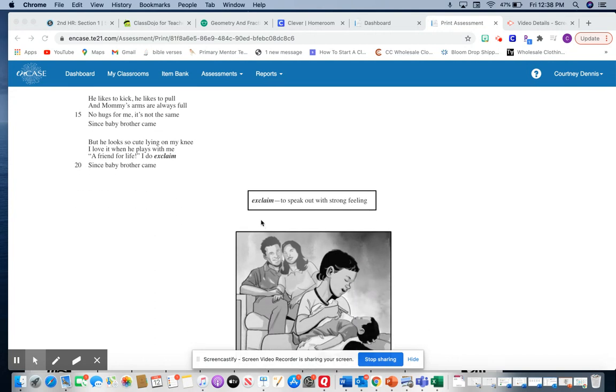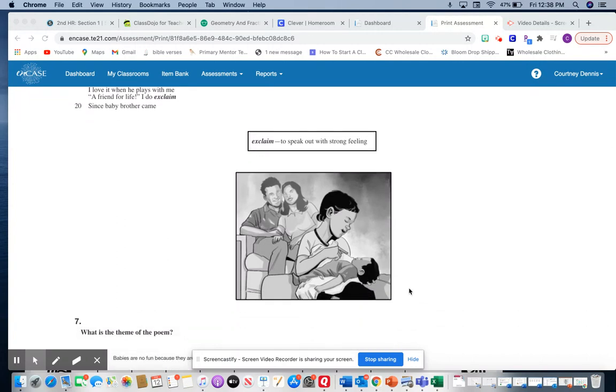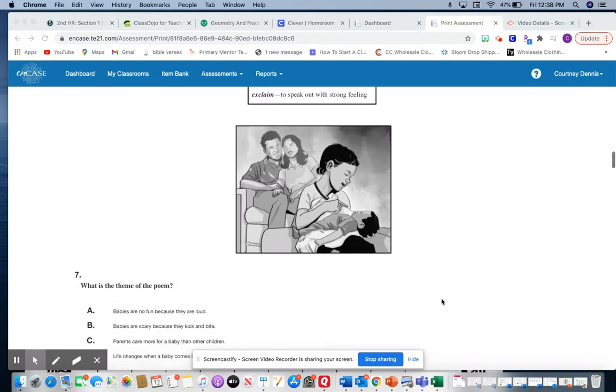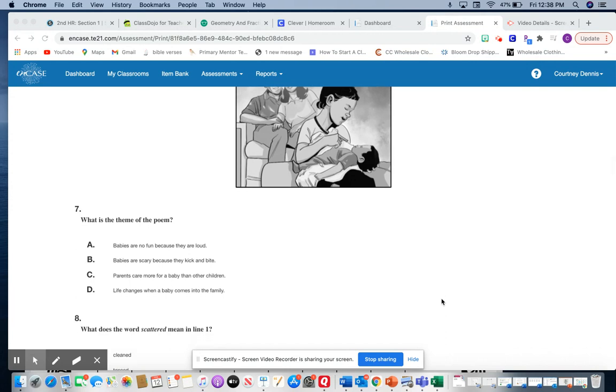All right, so we have a short little glossary here that gives us the definition of exclaim. And exclaim means to speak out with strong feelings. And then we have an illustration. Our first question is, what is the theme of the poem?